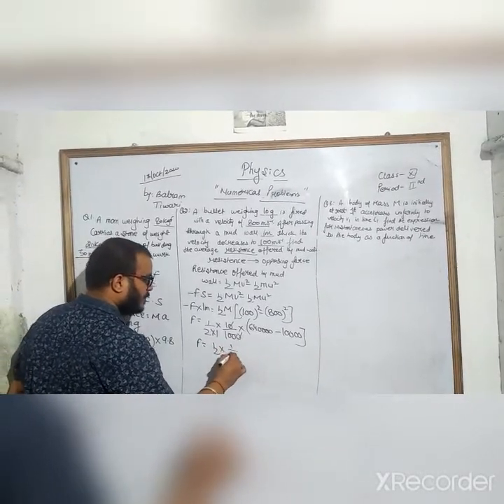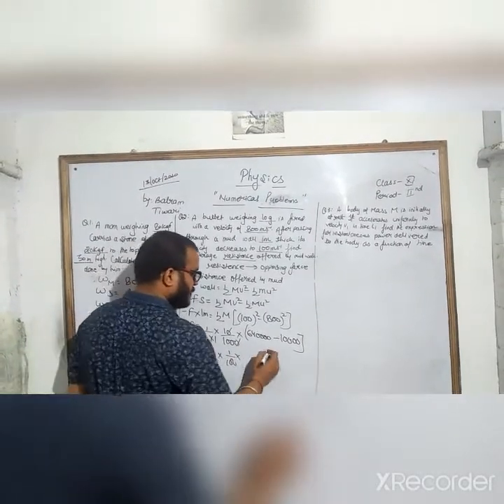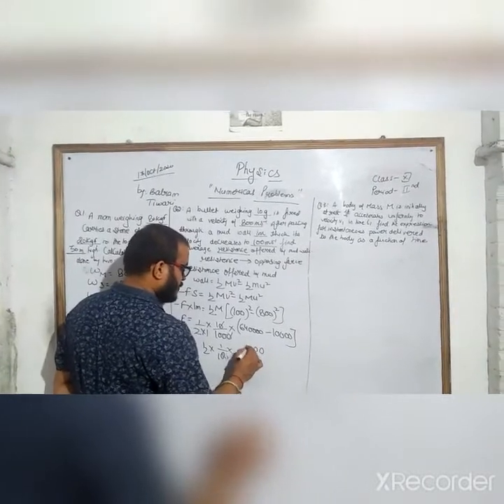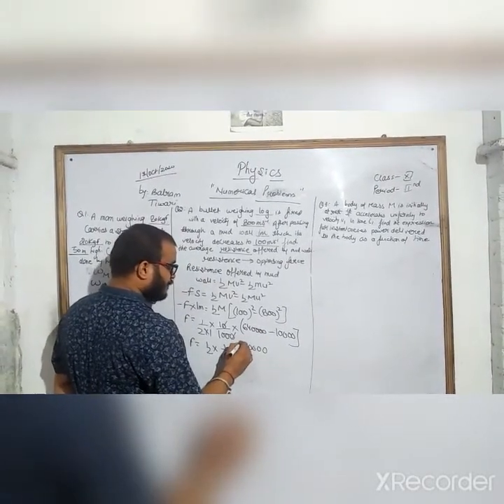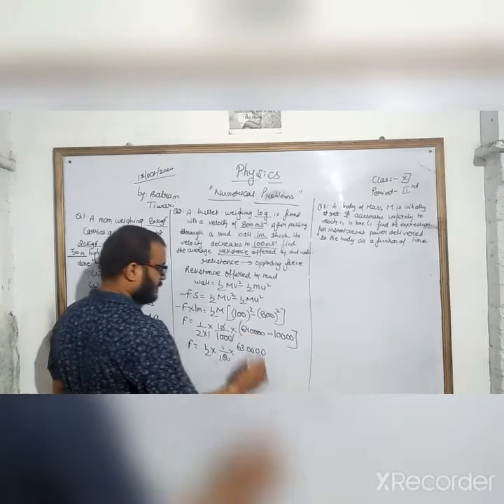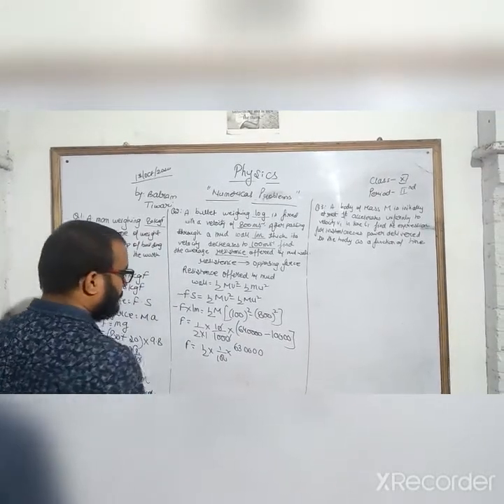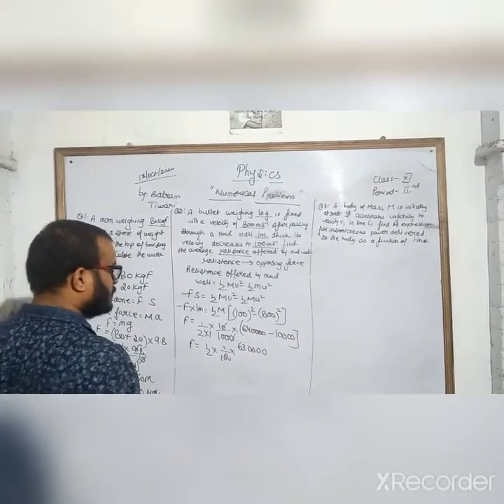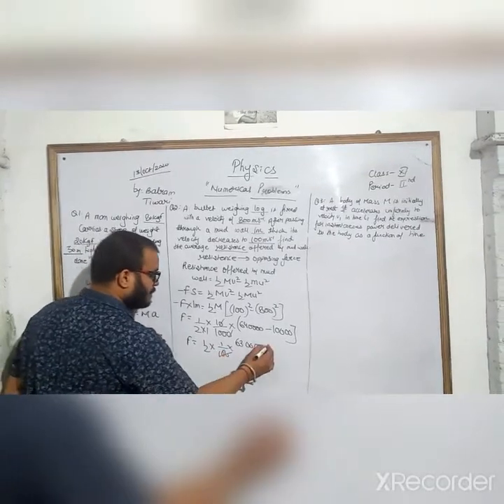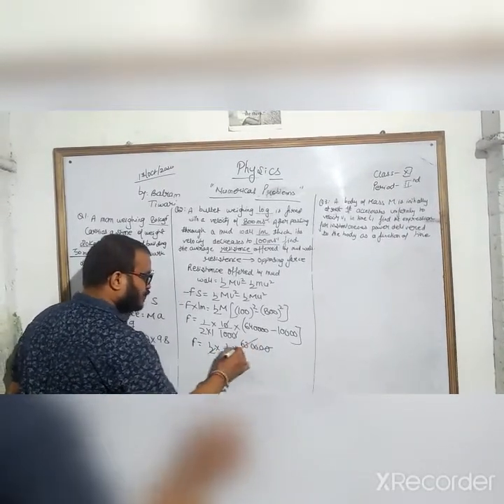So F becomes 1 by 2, 1 by 100 into this. Cut 2 zeros and cut by 2.